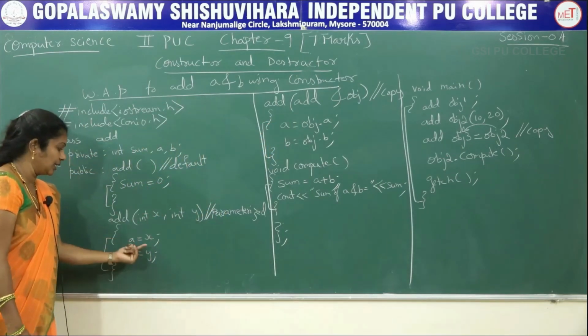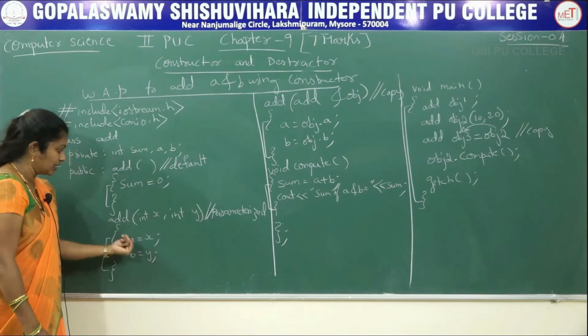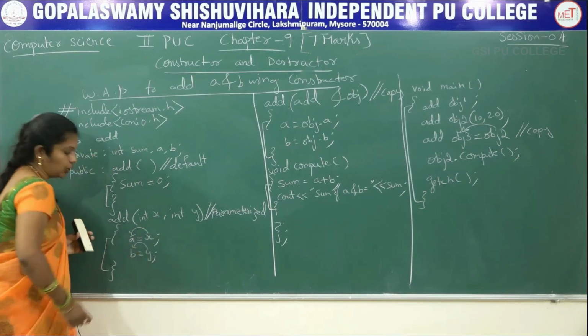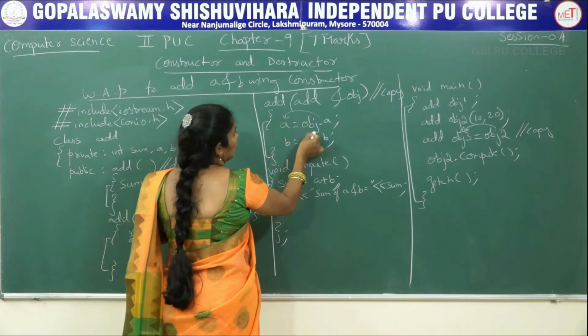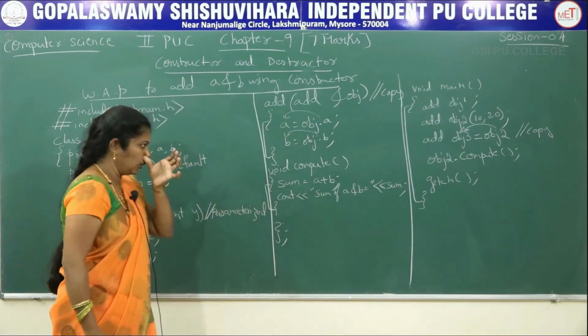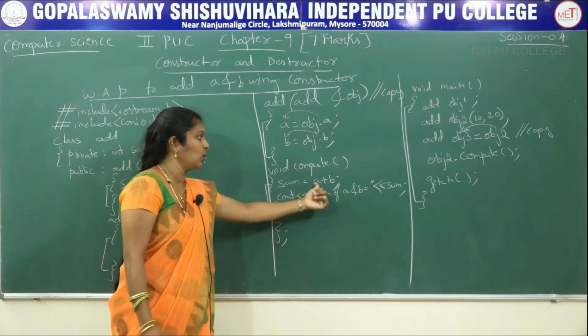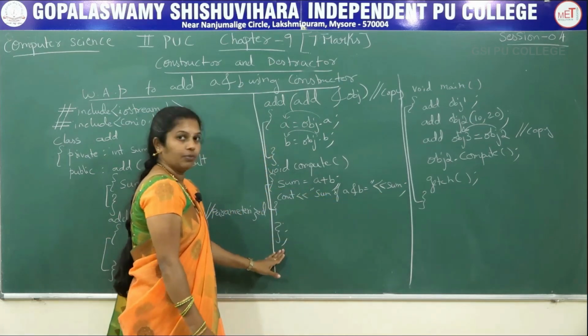Here also we are initializing: whatever x value we have, that will be assigned to a, and whatever y value we have, that we will assign to b. And this is the copy constructor, we are copying the value a to a as well as b to b. Whereas in the compute function we are calculating, that is sum equals a plus b, then we will display the sum value. Then here we are closing the class.